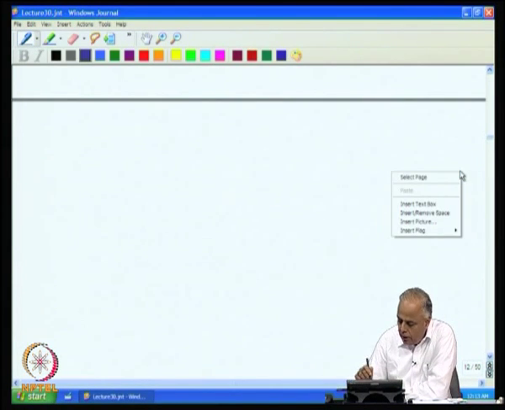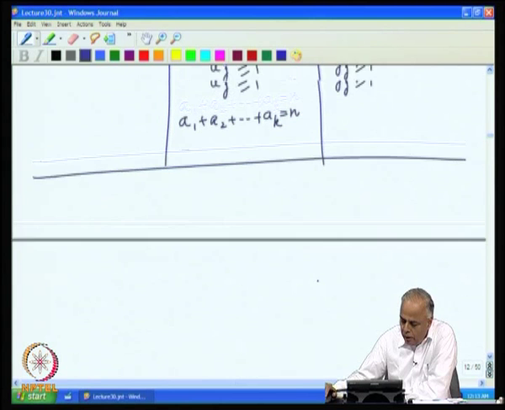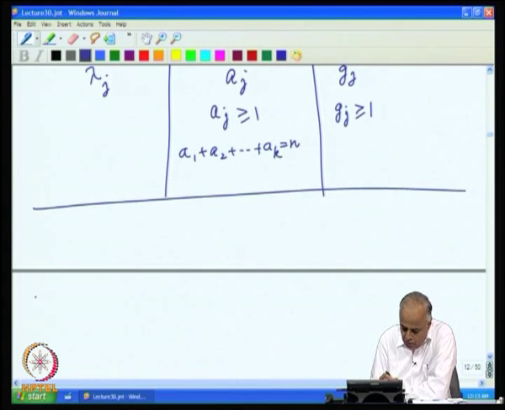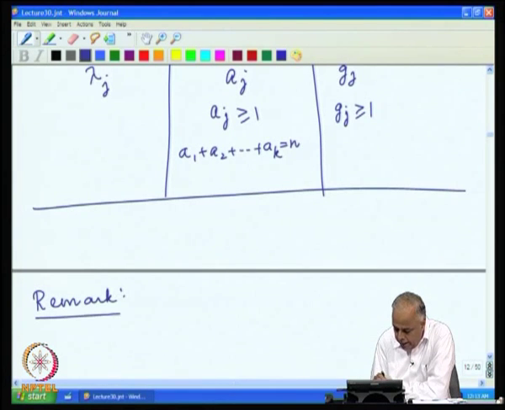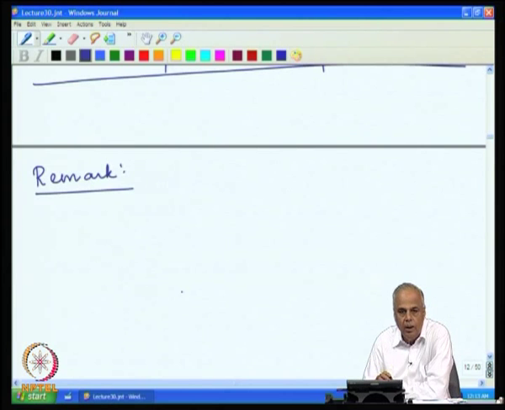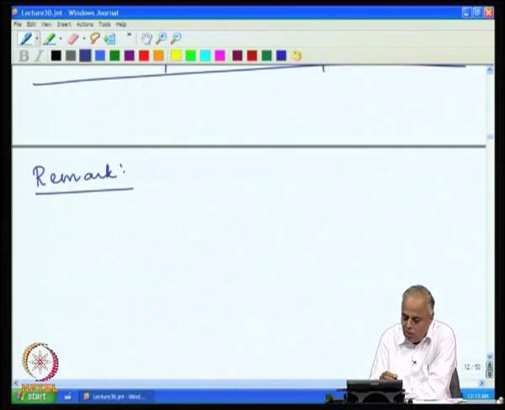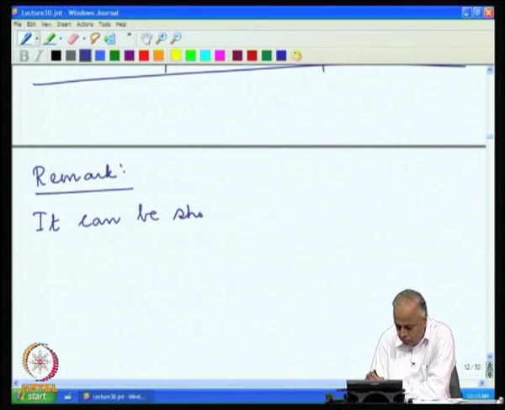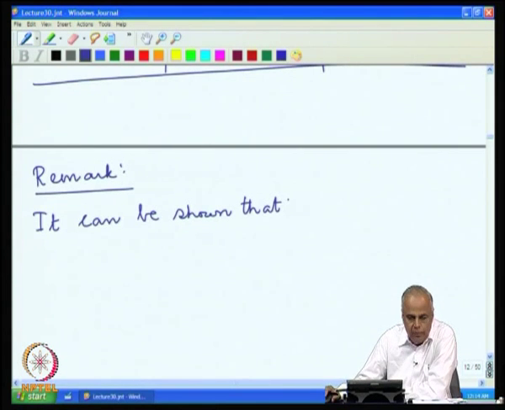Now, we will make a remark. We will prove this statement a little later, we need a little more material to be developed for that.